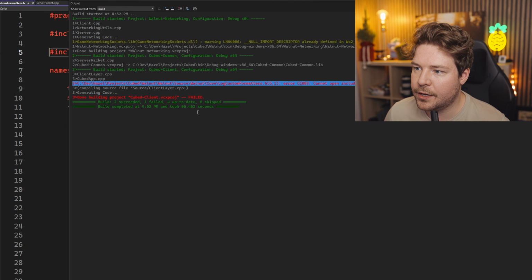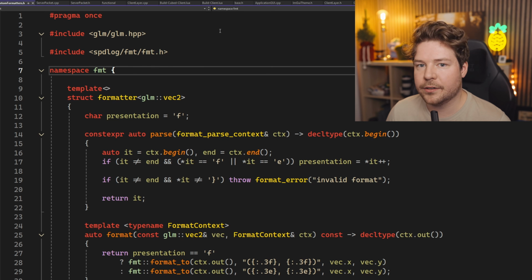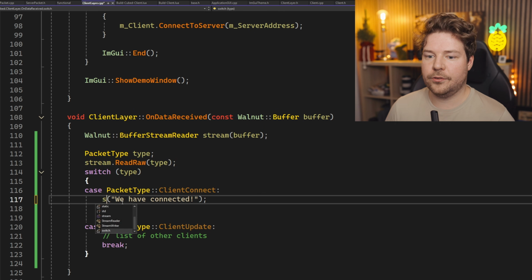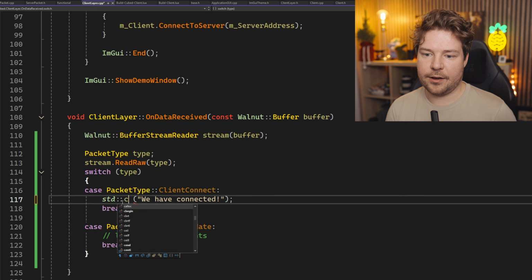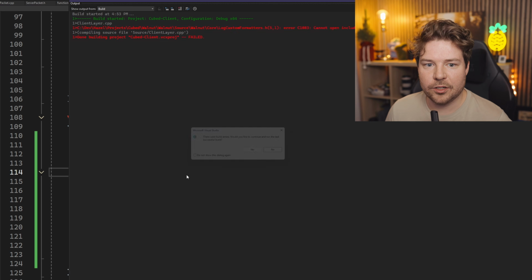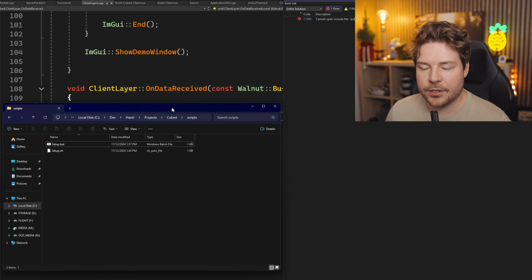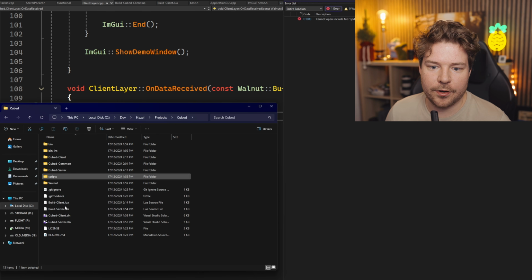Okay, this looks like it failed. Yeah, so we need to set this up, I think. That was an issue we were having with this. So for now, let's just print this. But I need to come back and actually make sure my include path is correct for spdlog. Oh, it's still, I think it's because I included it. Where did I include it? Okay, I think we're just going to fix this now because this is going to be very annoying.